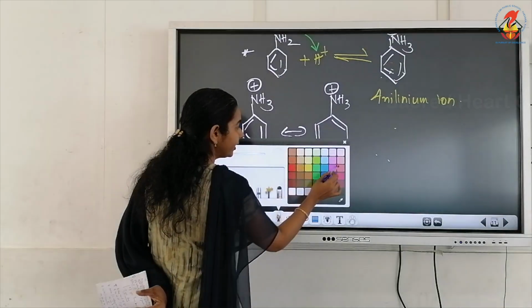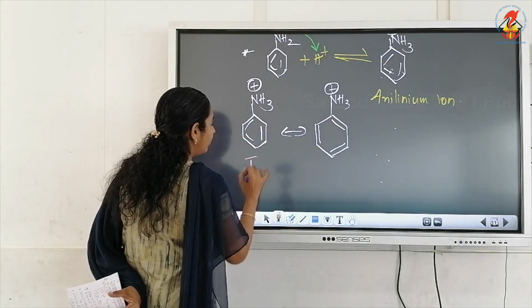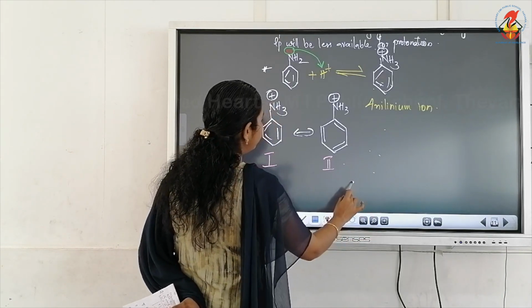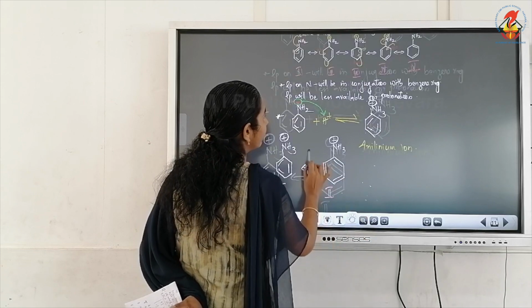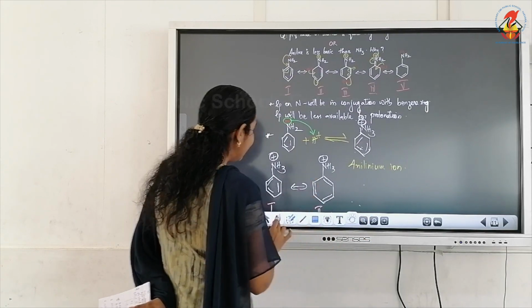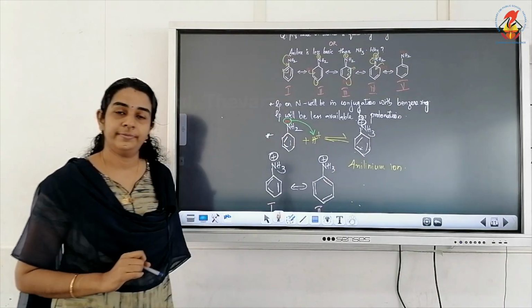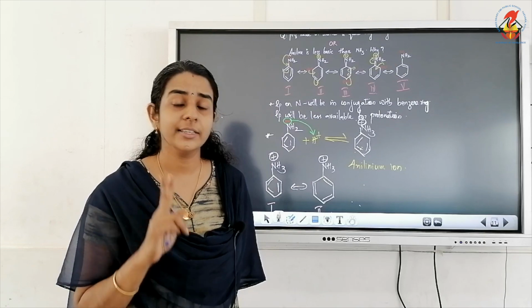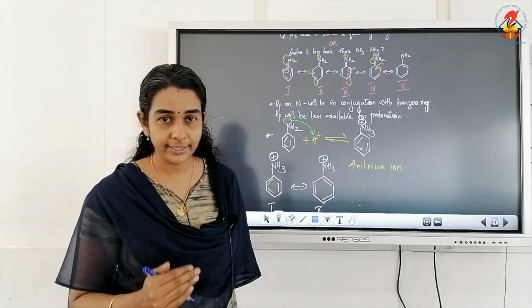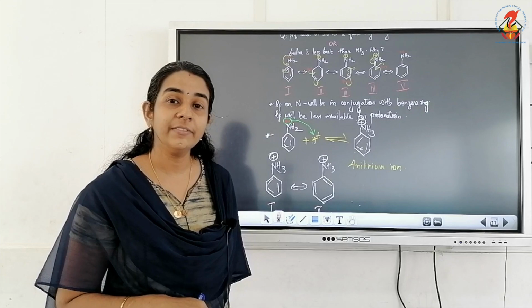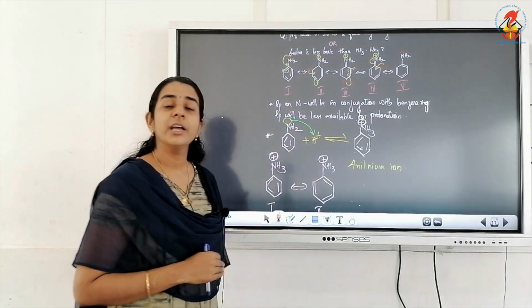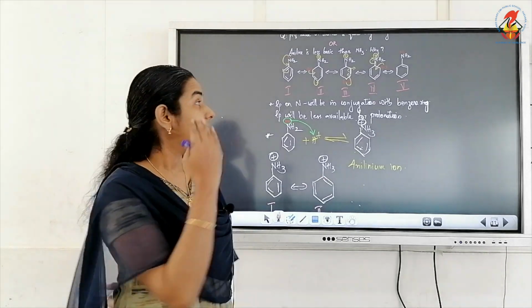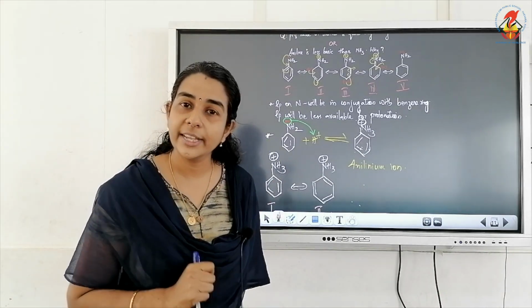So how many resonating structures for anilinium ion? Only 2 resonating structures. Now compare the stability of aniline and anilinium ion. The second reason for the less basic nature of aniline is that on protonation we get anilinium ion, which has only 2 resonating structures, while aniline has 5 resonating structures.